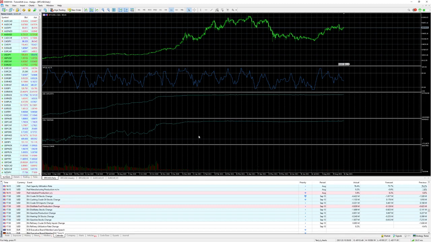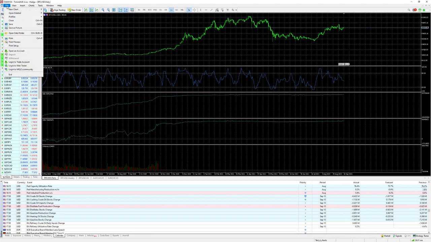When you start the software the first time, you see a window with an account opening process, or to enter your account number and your password. If you would like to do this manually, just click on here.